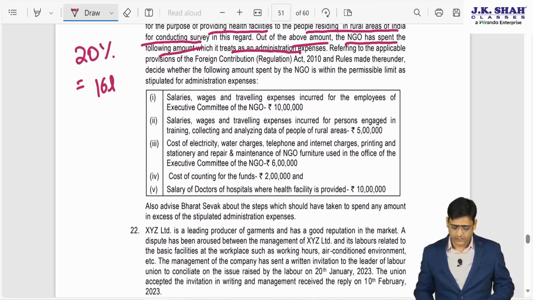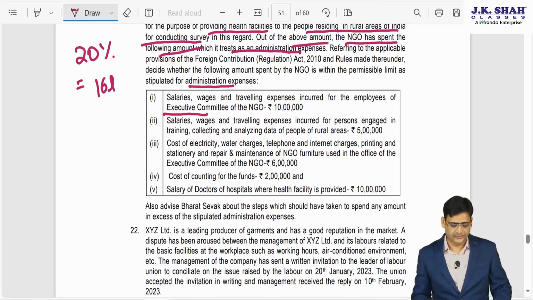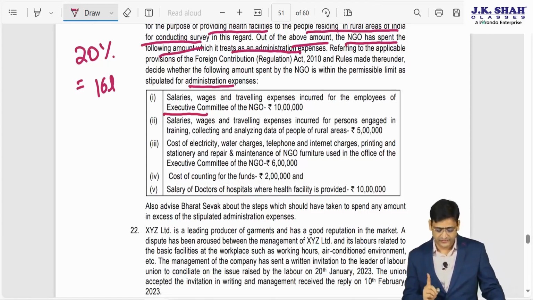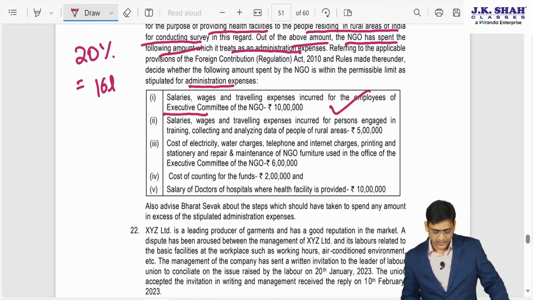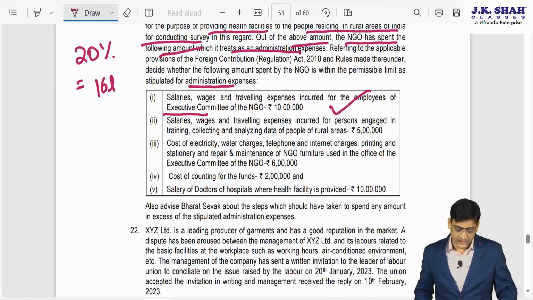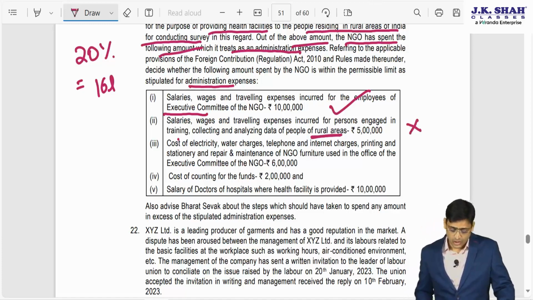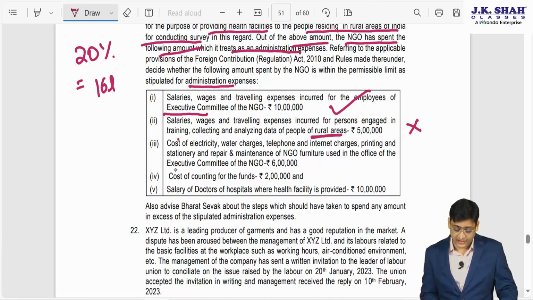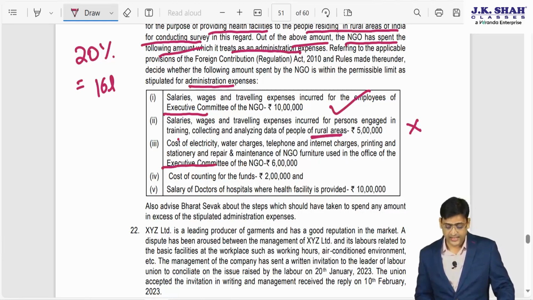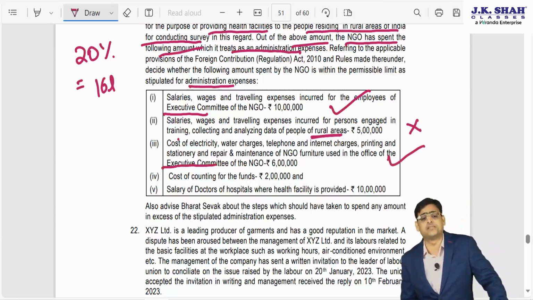So now let us see the administrative expense. The first is of executive committee. We have studied that expenditure for executive committee is treated as an administrative expense. Then salary, wages, travelling expense incurred for the person engaged in training, collecting and analyzing data of rural areas. See the language, rural areas. So this is not administrative expense. Cost of electricity, water charges, telephone, internet charges, etc. of executive committee. Again, executive committee is an administrative expense.